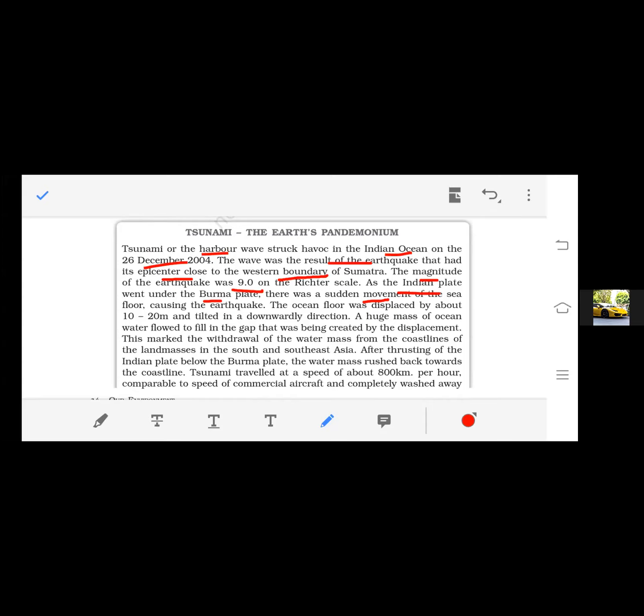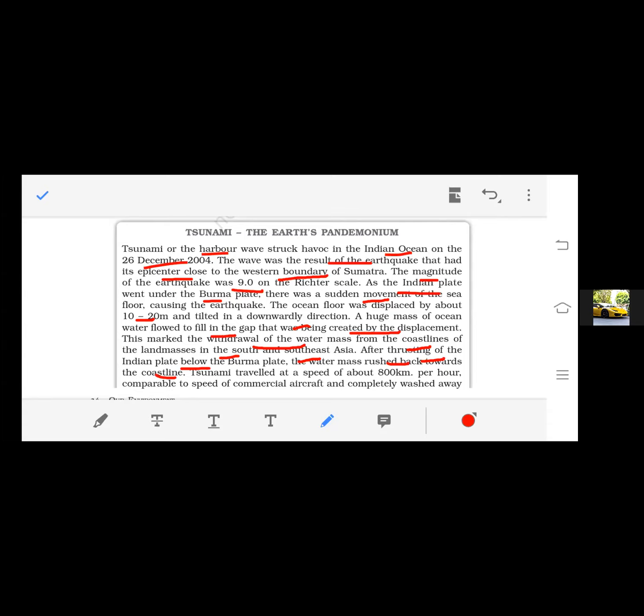That's why the Indira Point submerged into the ocean. The ocean floor was displaced by 10 to 20 meters in a downward direction. A huge mass of ocean water flowed to fill in the gap that was created by the displacement. This marked the withdrawal of the water mass from the coastlines of the land masses in South and Southeast Asia. After the thrusting of the Indian plate below the Burma plate, the water mass rushed backward towards the coastline.